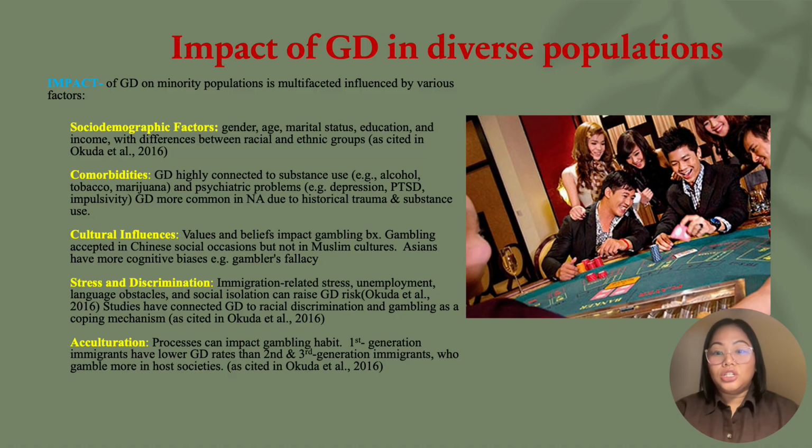Stress and discrimination. Immigration-related stress, unemployment, language barriers, and social isolation can increase vulnerability to GD. Discrimination has also been linked to GD, with studies showing that racial discrimination can lead to gambling as a coping mechanism. Acculturation is also a process that can influence gambling behaviors. First-generation immigrants tend to have lower rates of GD compared to second and third-generation immigrants, who are more exposed to gambling in host cultures.